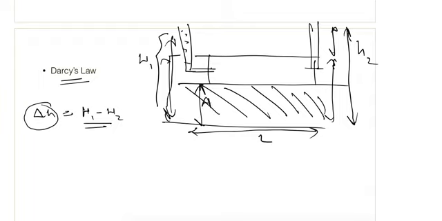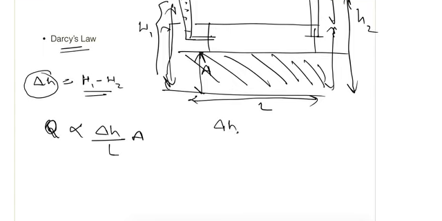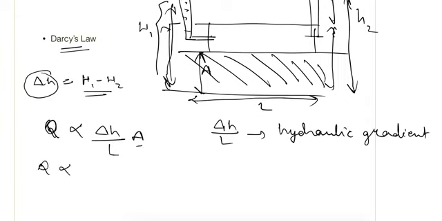So he concluded that the discharge through this soil is proportional to the hydraulic head and inversely proportional to the length of flow, and again proportional to the area of flow. This delta H by L here is known as the hydraulic gradient, denoted with i, and this is the area of flow. So Q is proportional to the hydraulic gradient, that is, Q is proportional to iA.